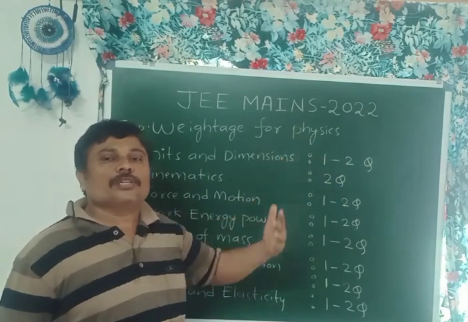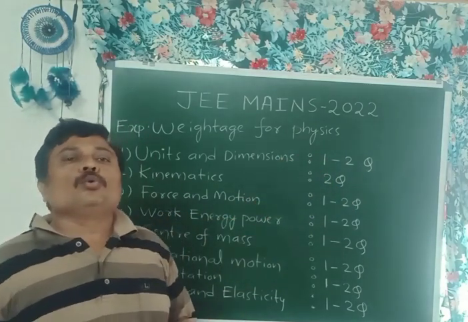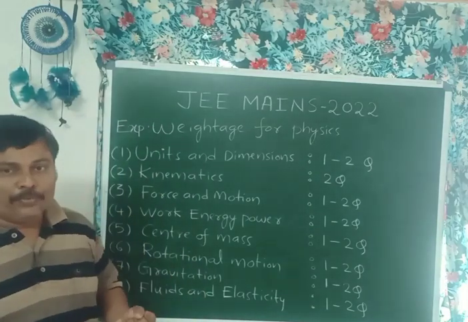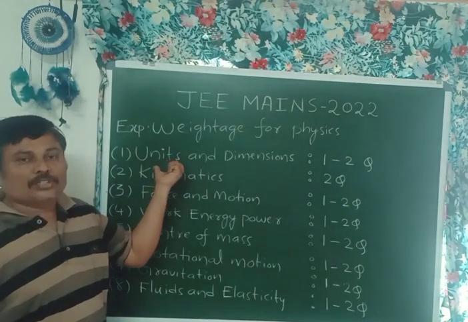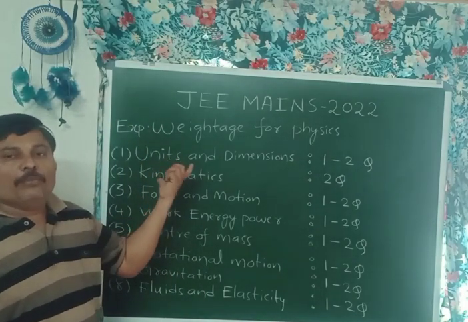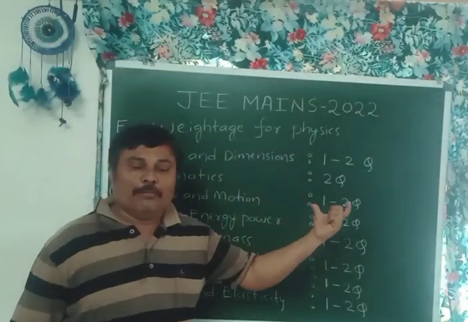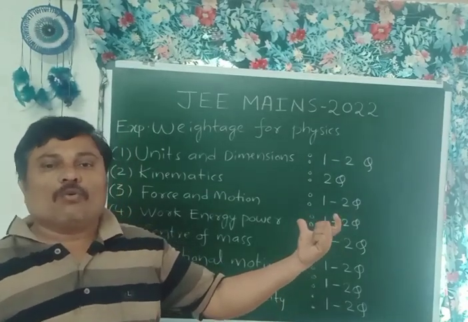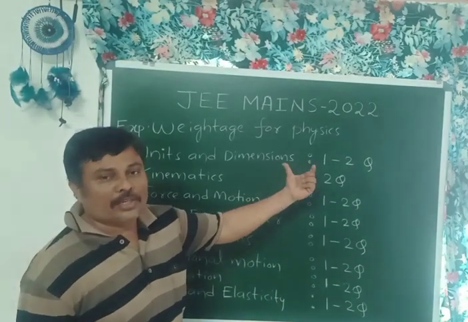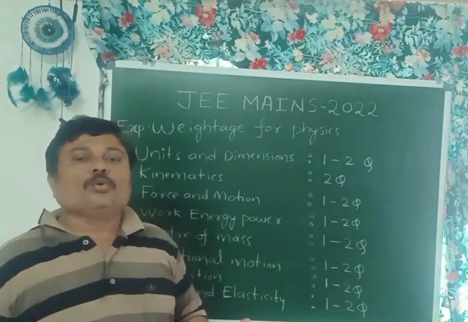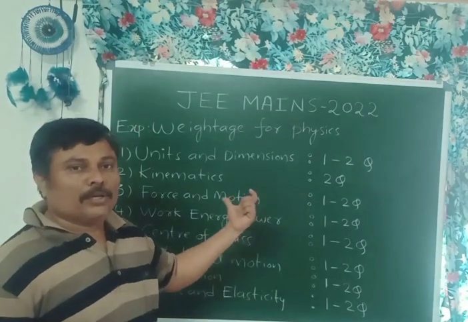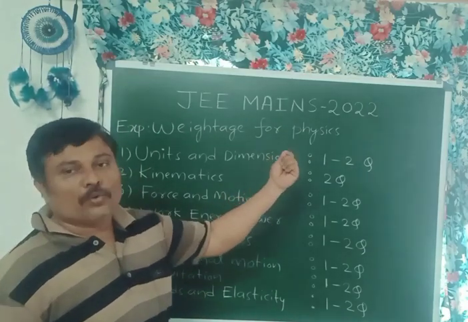Sometimes one question is asked, sometimes two questions are asked. From units of physical quantity, maybe one question is possible. Next, dimensions, dimension formulae for different physical quantities, one more question is possible. We are expecting two questions from this chapter for 2022.